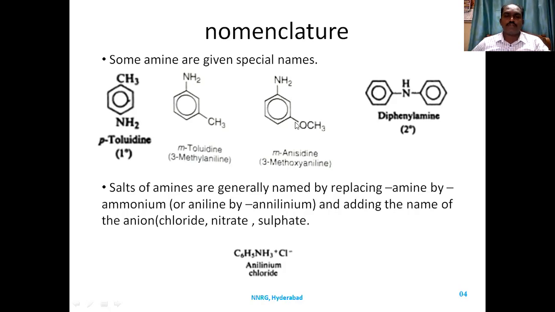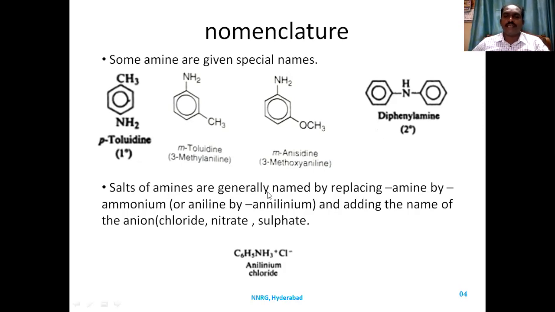And if a methoxy group is there on the aniline, we call it anisidine. It is meta-anisidine. If it is present on the para position, we call it para-anisidine. If it is ortho, ortho-anisidine. This is diphenylamine, where the amino group is attached to two phenyl rings, a secondary amine.